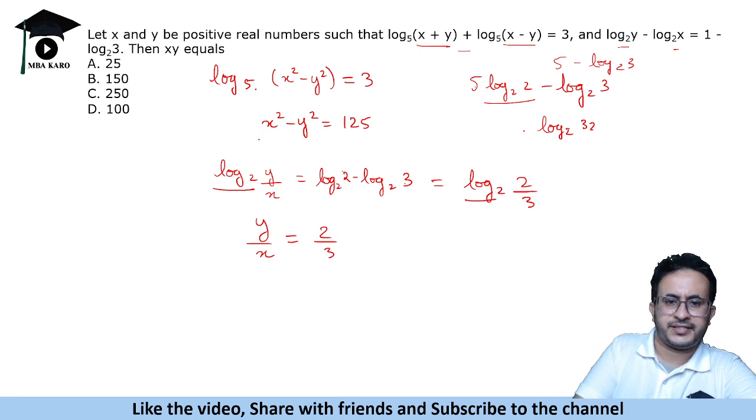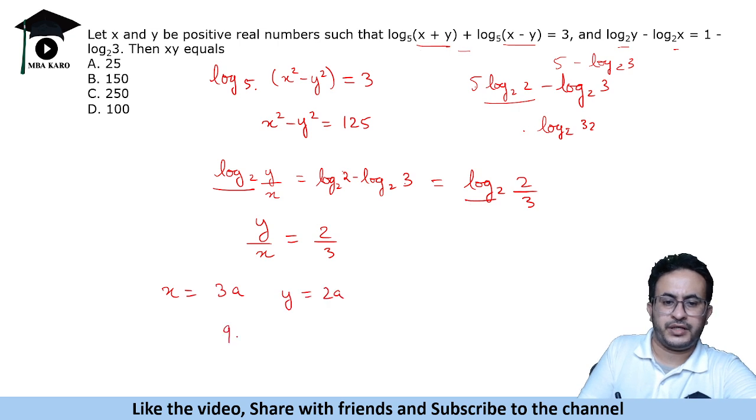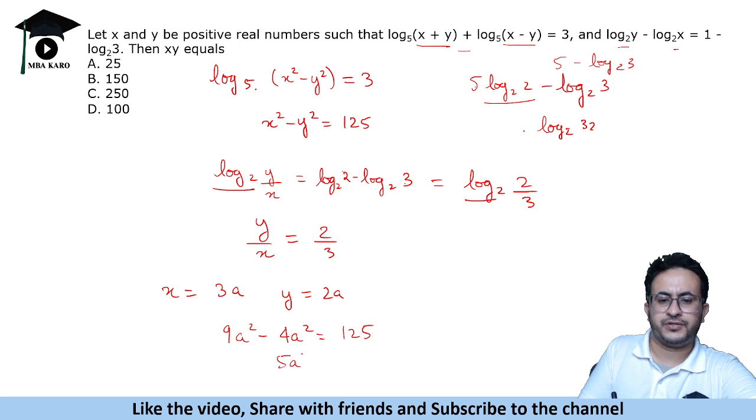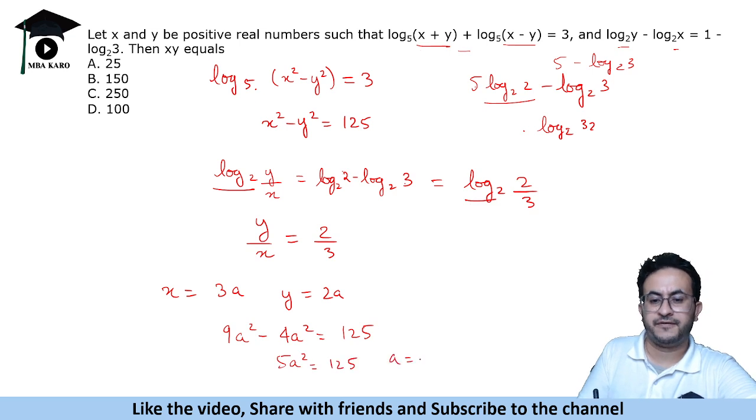So let's say x is 3a and y is 2a. So x square minus y square will be 9a square minus 4a square, that is equal to 125. This gives us 5a square is 125, or a square is 25, or a is 5.